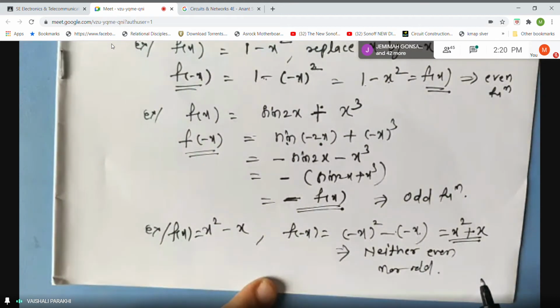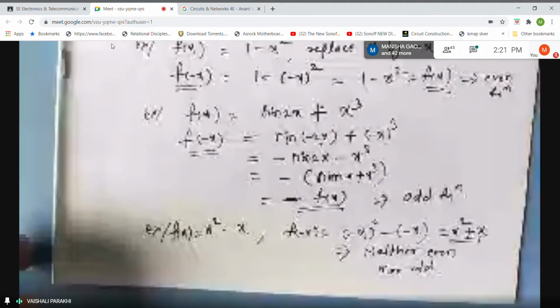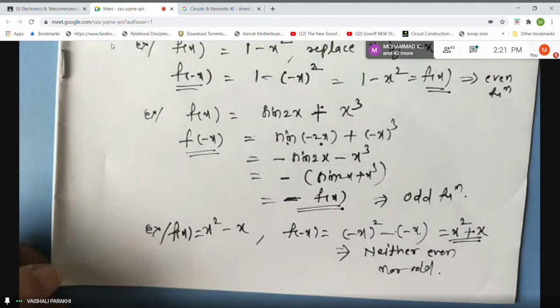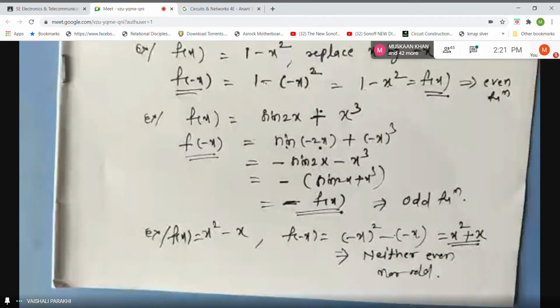So it is not necessary that the function should be either even or odd. It may be neither even nor odd function also. Okay. So this is about even odd function. So all these things you require, students, in solving examples. Okay. Can I turn the page? Anybody is writing? Okay.